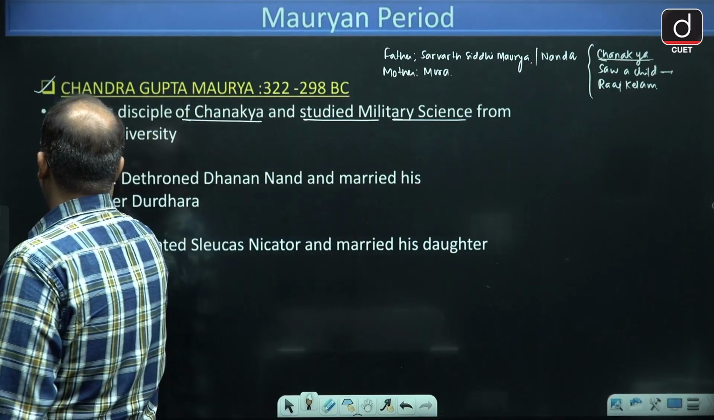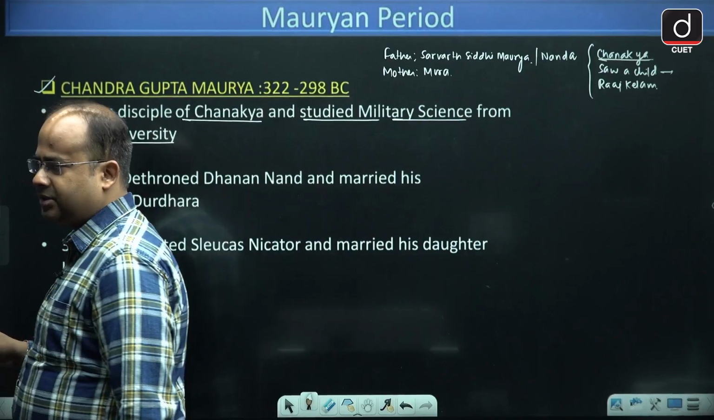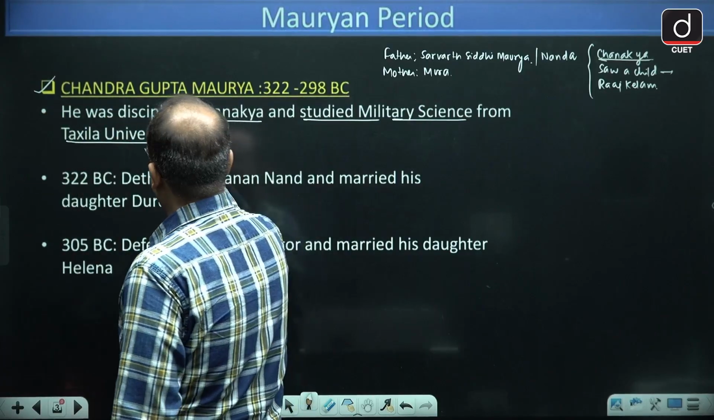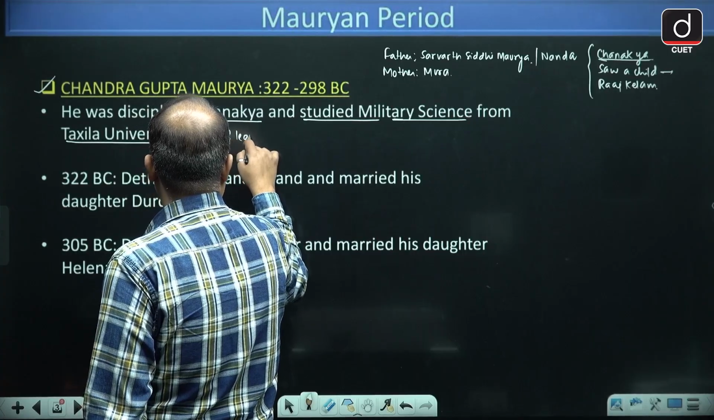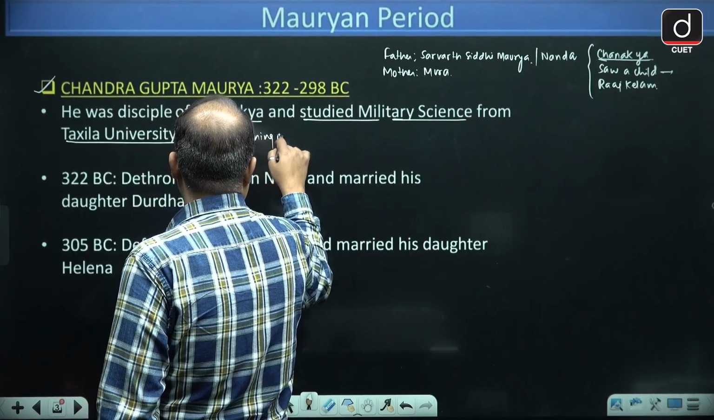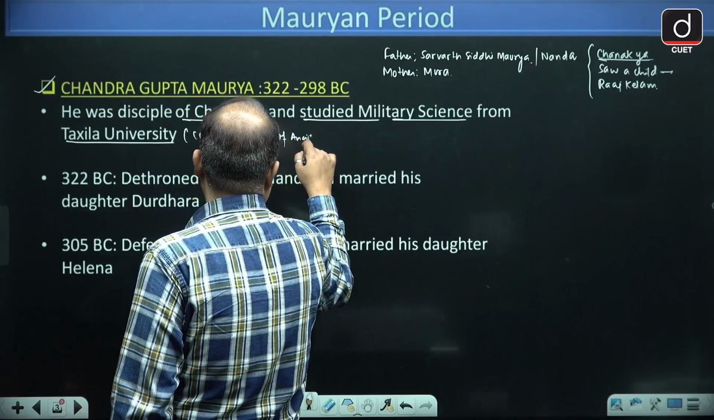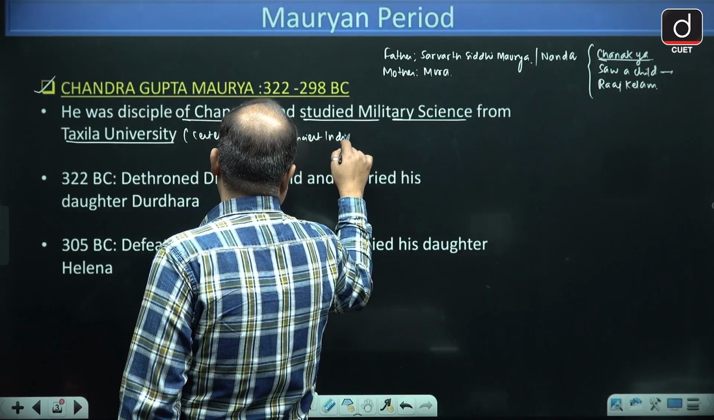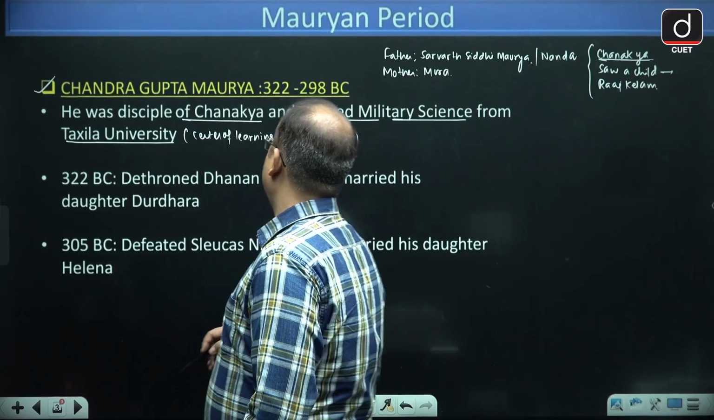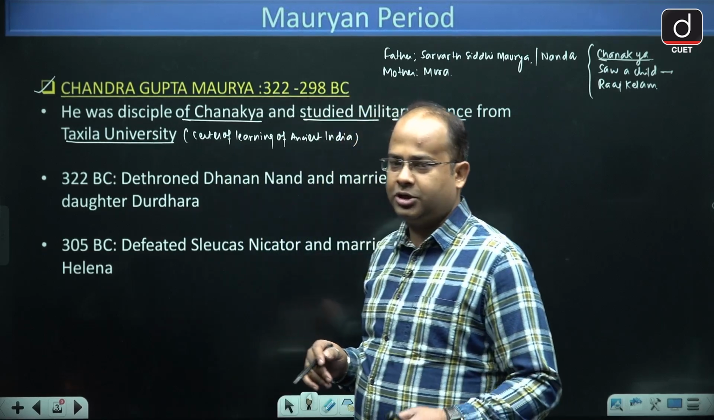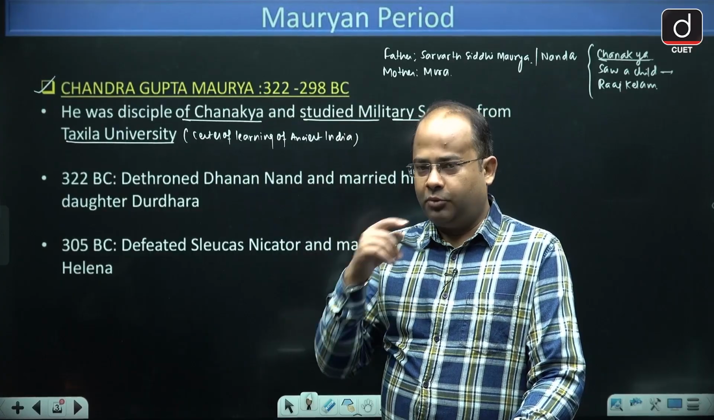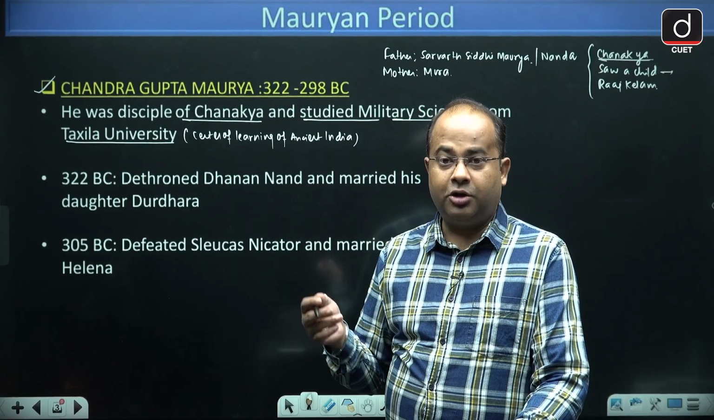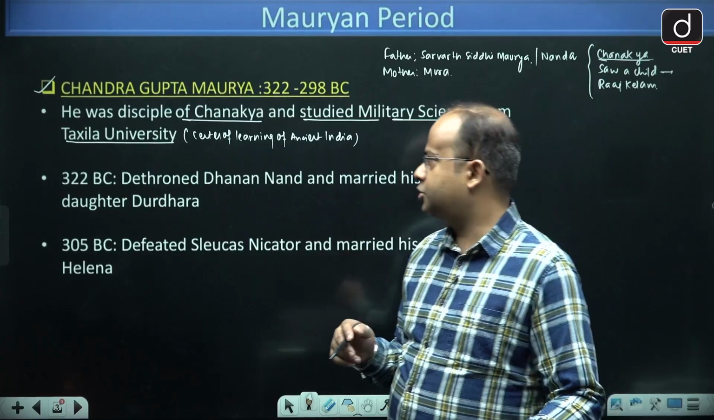And Takshashila University, my dear learners, right now is in Pakistan, and it was a center of learning of ancient India. So Chandragupta Maurya studied military science in Takshashila University, and his mentor was Chanakya.